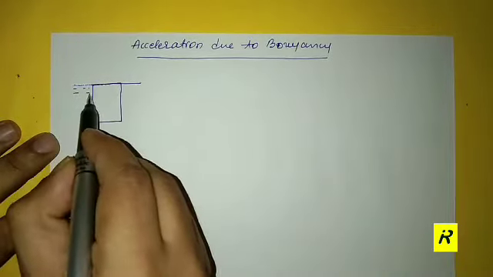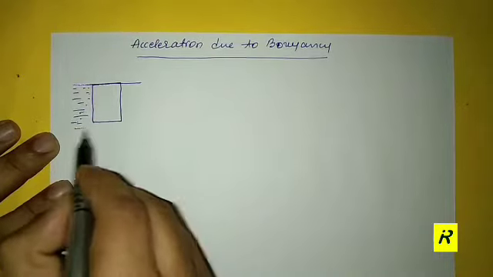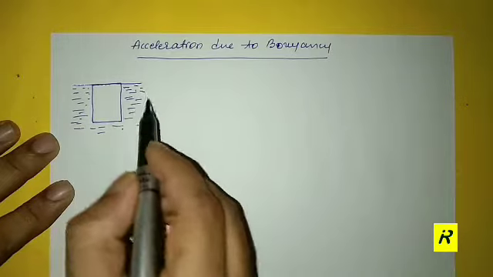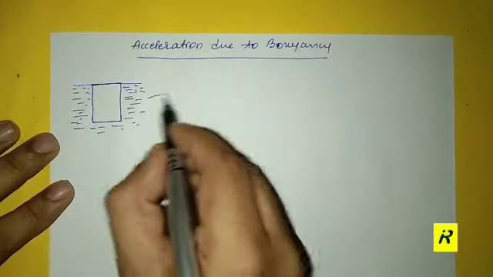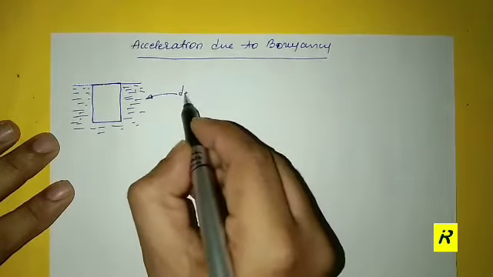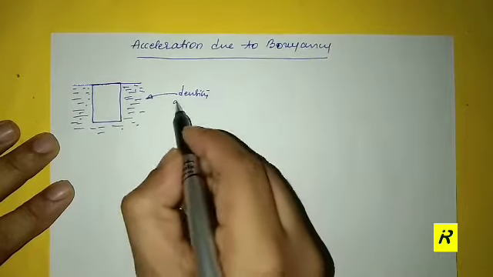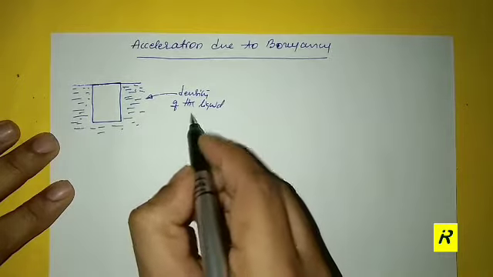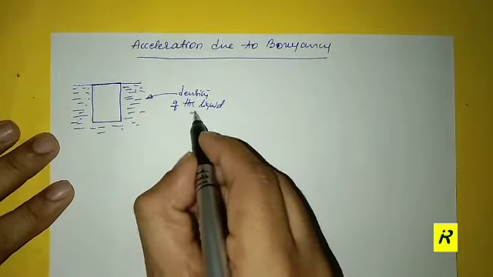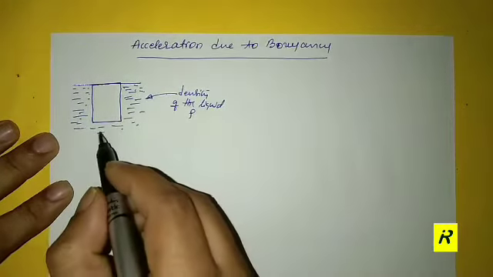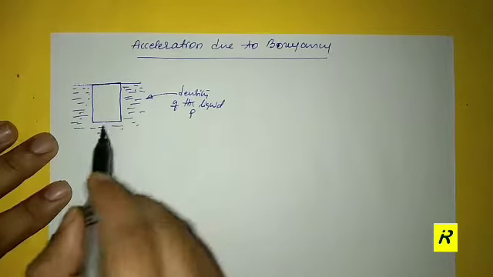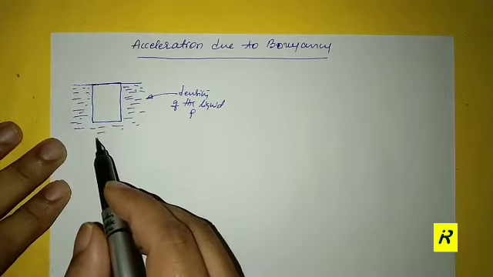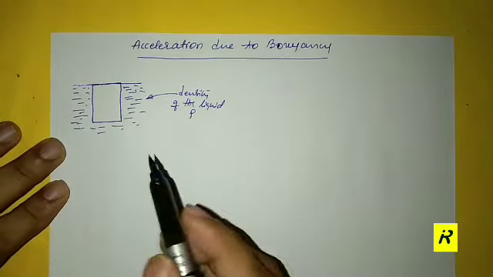This is the liquid, and as usual, the density of the liquid is usually rho, and the density of this one, that is the body, is usually taken as sigma.